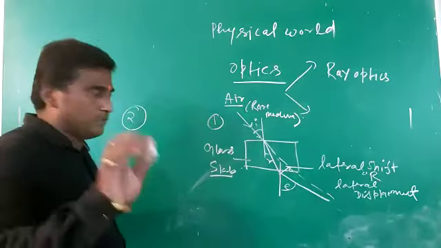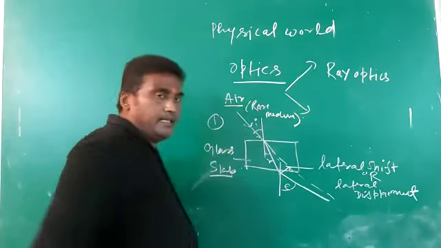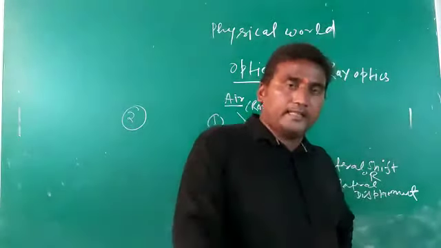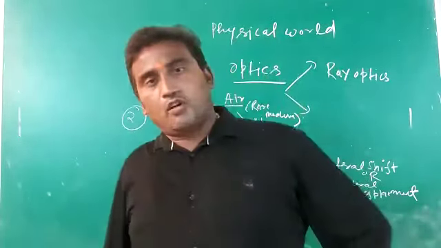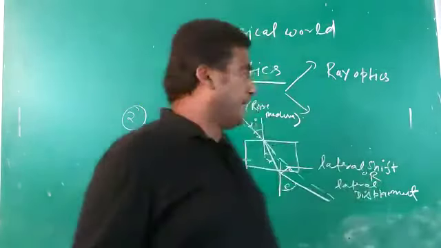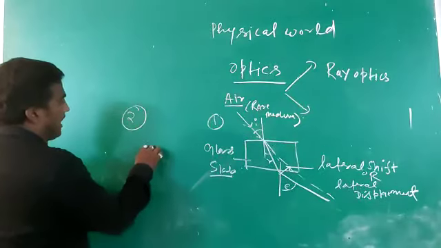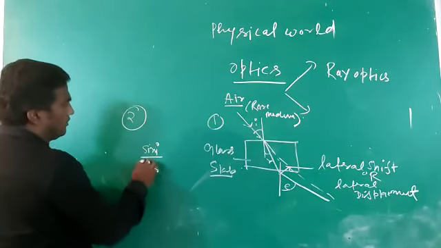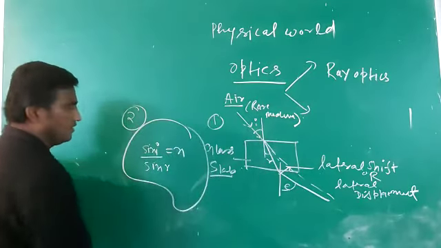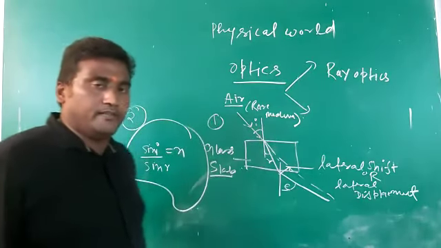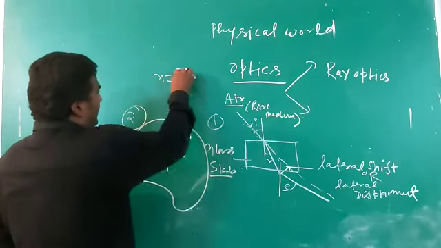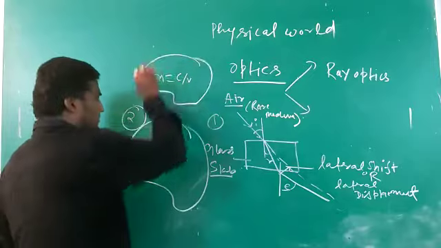Now the first law is also explained: the incident ray, refracted ray and normal lie in the same plane. And the second law is defined as: the ratio of the sine of the incident angle i and the sine of the refracted angle r remains constant. That is, sin i upon sin r is equal to n. n is the refractive index because it is the ratio of the speed of light between two media.